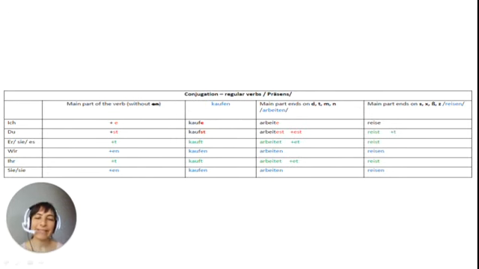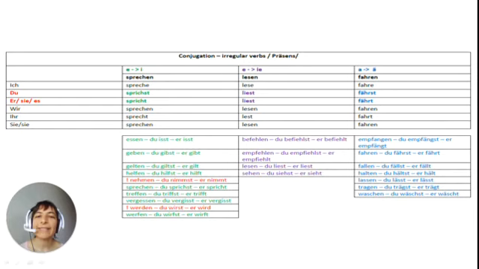Okay, let's go further and see what happens with the irregular verbs. In the present, there are three small groups again. For the irregular verbs here, the vowel of the main part of the verb changes.